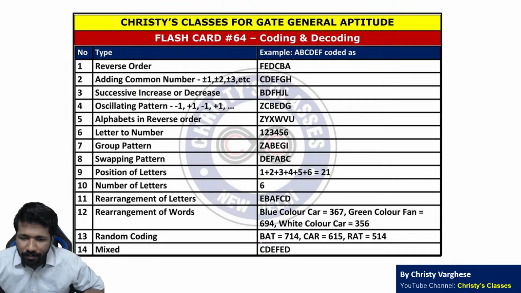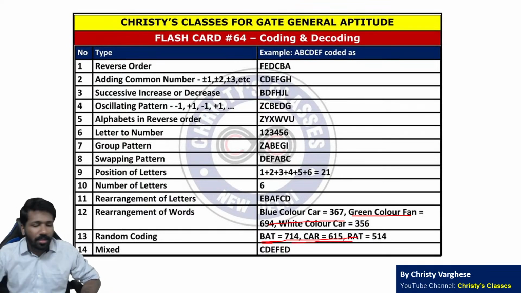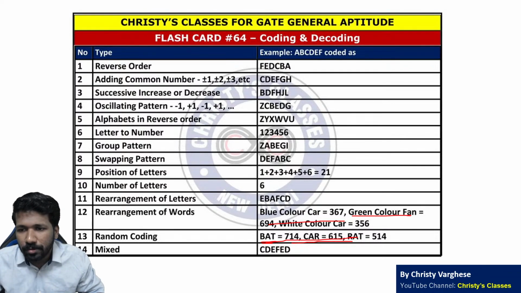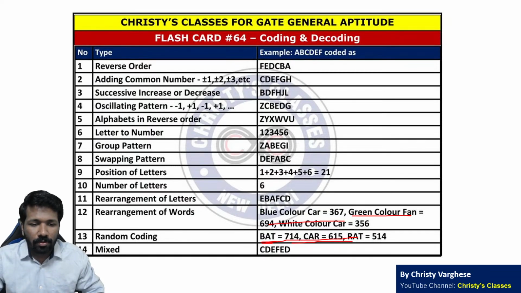Now random coding of letters is also possible. Random coding of letters like BAT, blue color car, green color fan, it can be just like this. So these are the major codings. Please go through this flashcard once again and tell me if there is any doubt. All of you go through it.